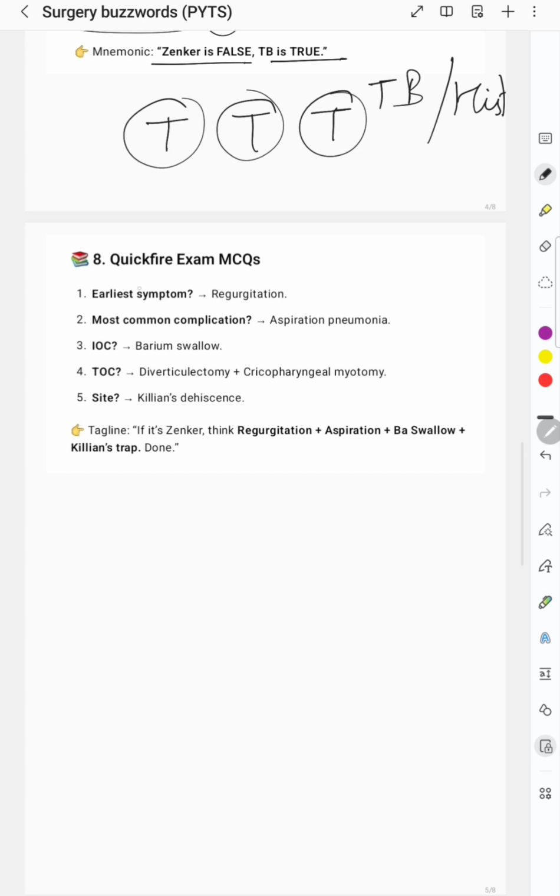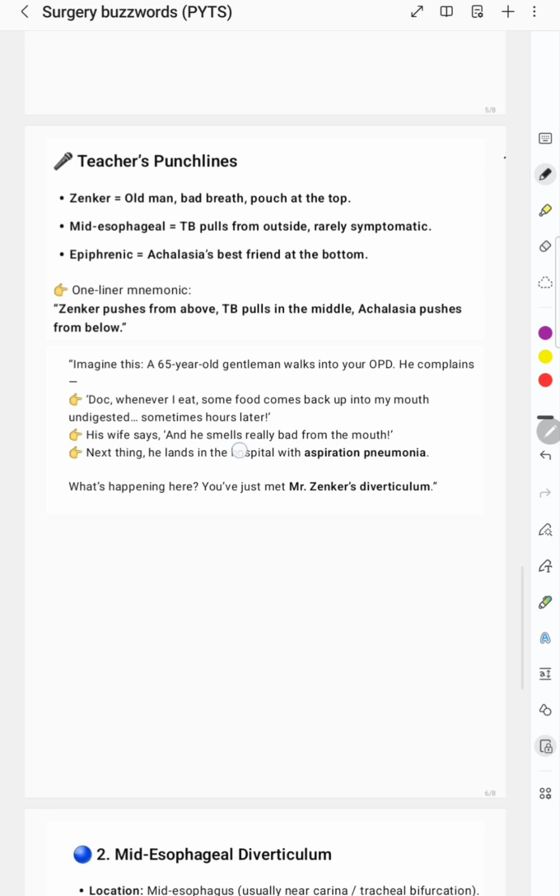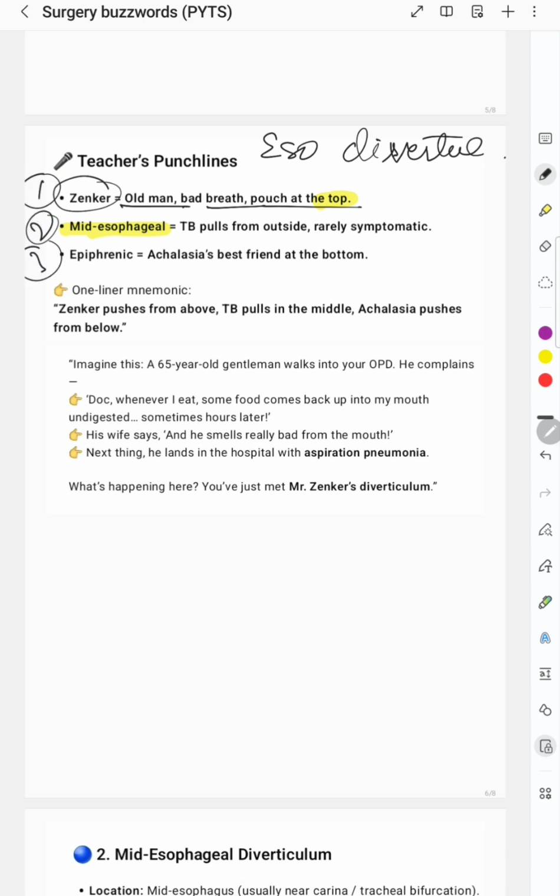Now we'll quickly go through this. Earliest symptom is regurgitation, most common complication is aspiration pneumonia, investigation of choice is barium swallow. Treatment is diverticulectomy and cricopharyngeal myotomy, and the site is Killian's dehiscence. This we have remembered. Now for Zenker's, whenever the examiner wants us to answer, they will give an old man with bad breath and a pouch. That pouch will be on the top. In the mid esophageal region, these are the three different types of esophageal diverticula, right? One is Zenker's, the second is mid esophageal, and the third is epiphrenic.